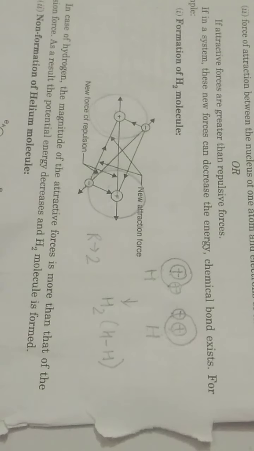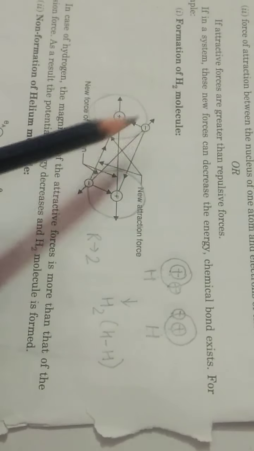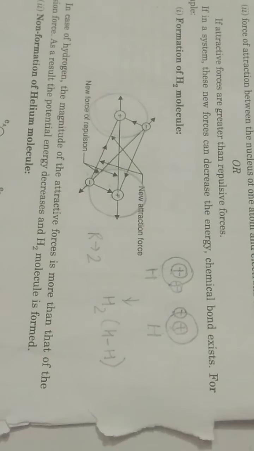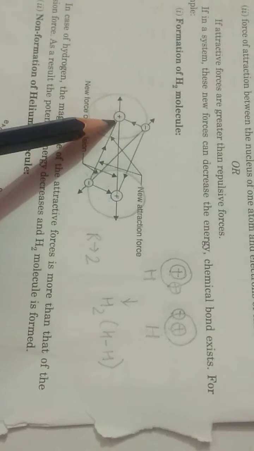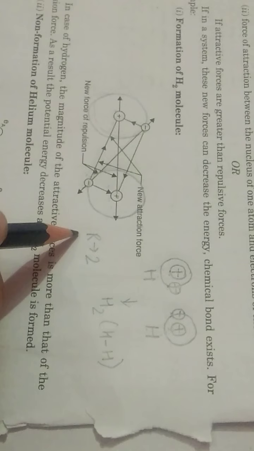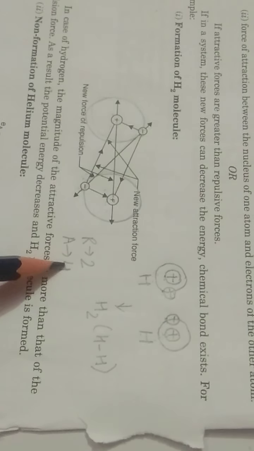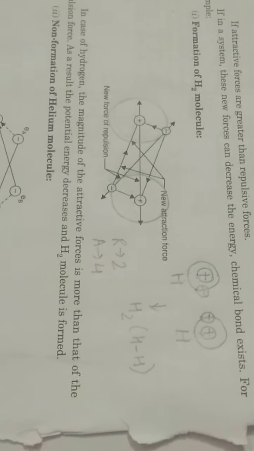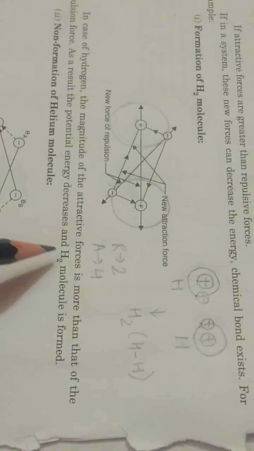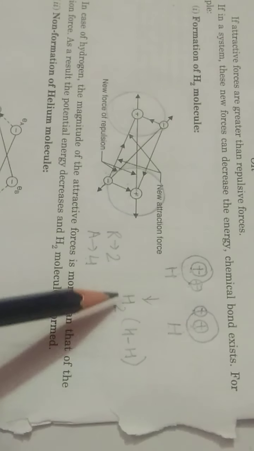Now if I talk about attractive forces, they are between positive and negative: 1, 2, 3, 4. So total attractive forces are 4. Here attractive forces are more than repulsive forces. Therefore, there will be a decrease in energy and there will be bond formation between hydrogen atoms, forming a hydrogen molecule.